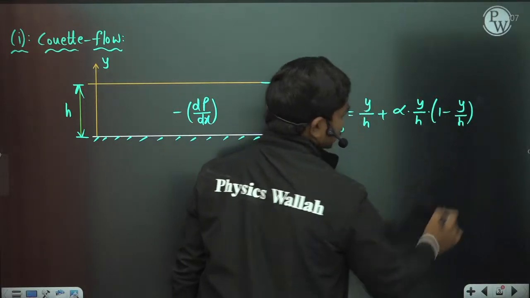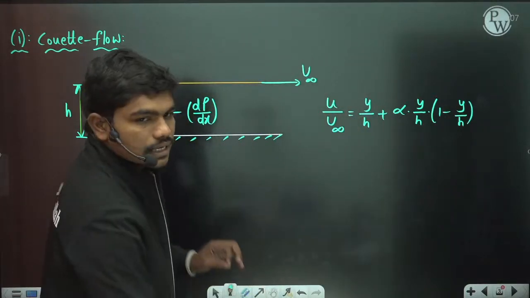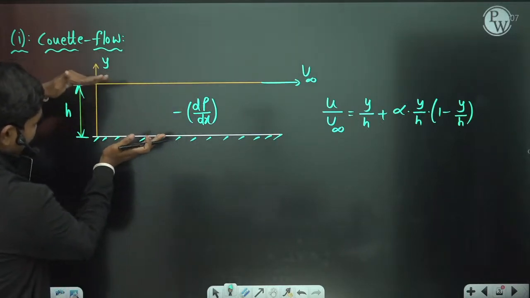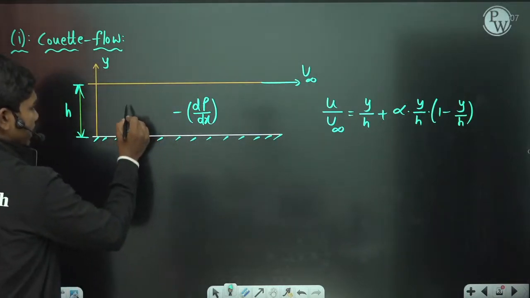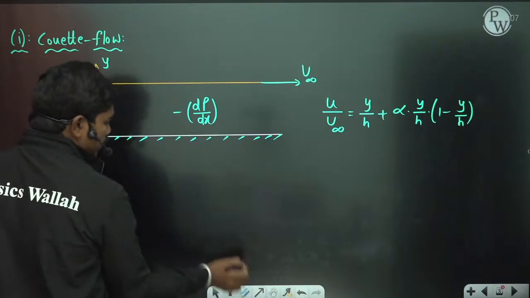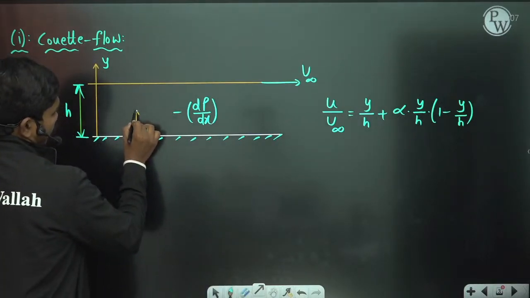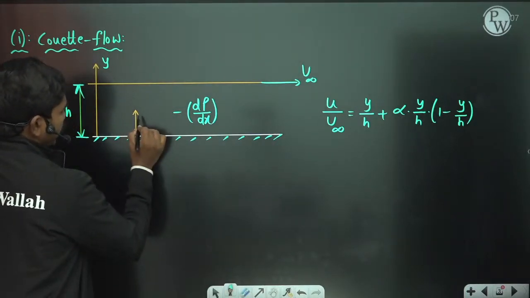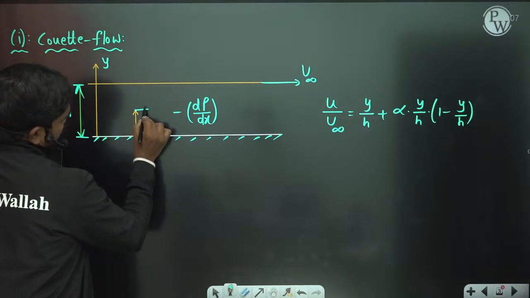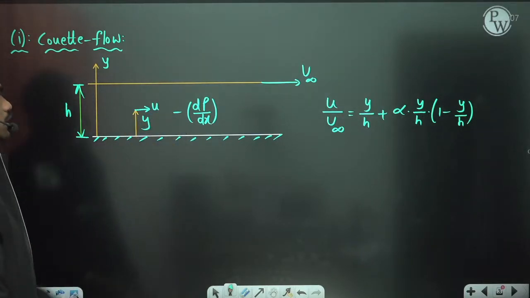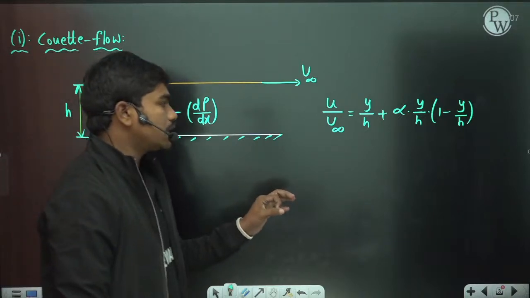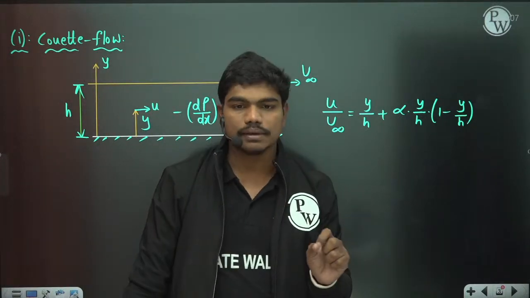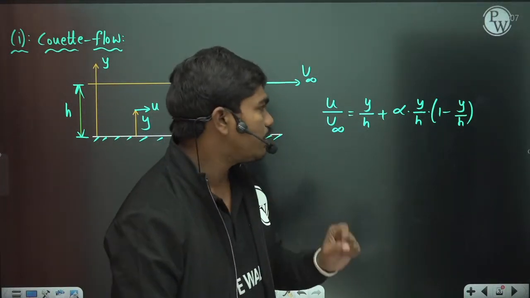So this is the velocity profile. Basically, if you have a fixed plate and a movable plate like this, then at some location y, if the velocity is u, then u by u infinity is equal to y by h plus alpha times y by h into 1 minus y by h.